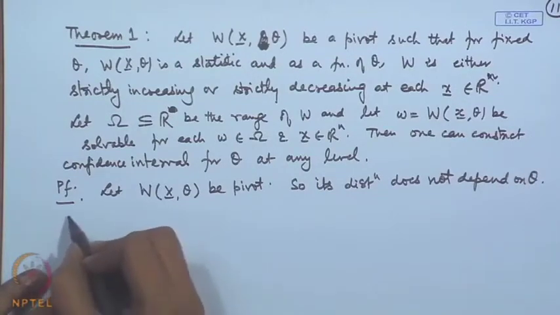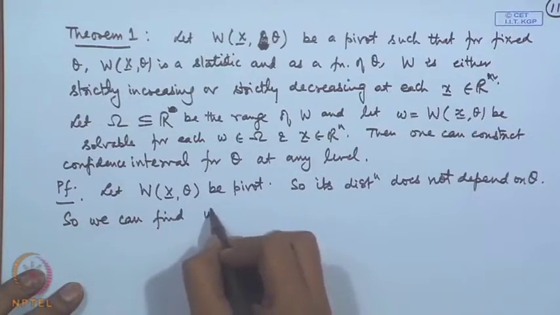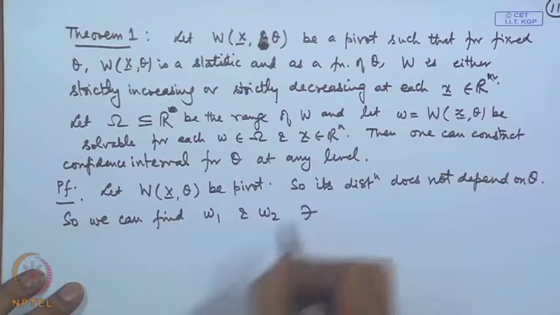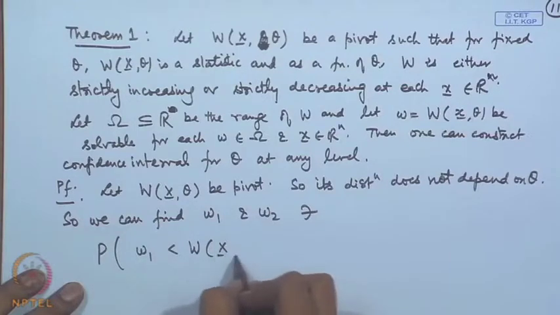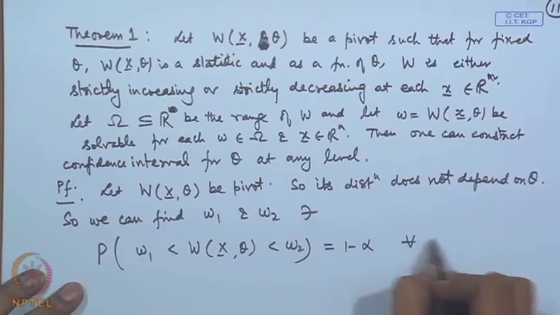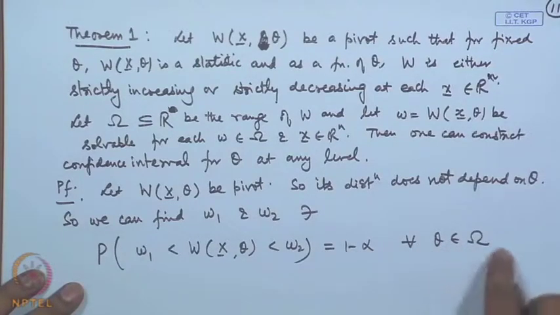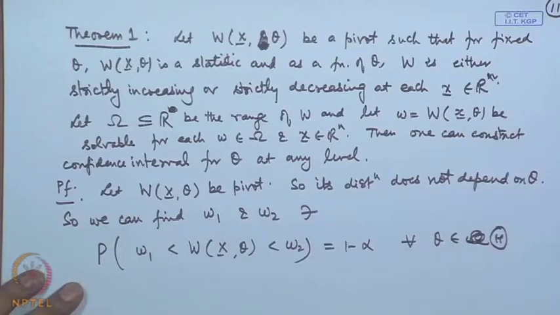If it does not depend upon theta, we can find say omega 1 and omega 2 such that probability of omega 1 less than W x theta less than omega 2 is equal to 1 minus alpha, and this statement now will be true for all theta, because the distribution of W does not depend upon the parameter. See, this is I think script theta here, the range of the parameter.